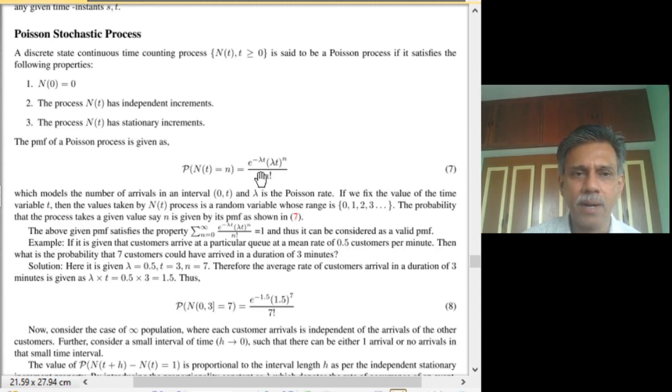Once we find lambda t, you plug it into this formula. We ask what is the probability that the number of customers in the interval 0 to 3 is equal to 7. That is the arrival of 7 customers. So in place of n, you put 7, and in place of lambda t, you put 1.5. So you get e power of minus 1.5, 1.5 power 7 by 7 factorial.